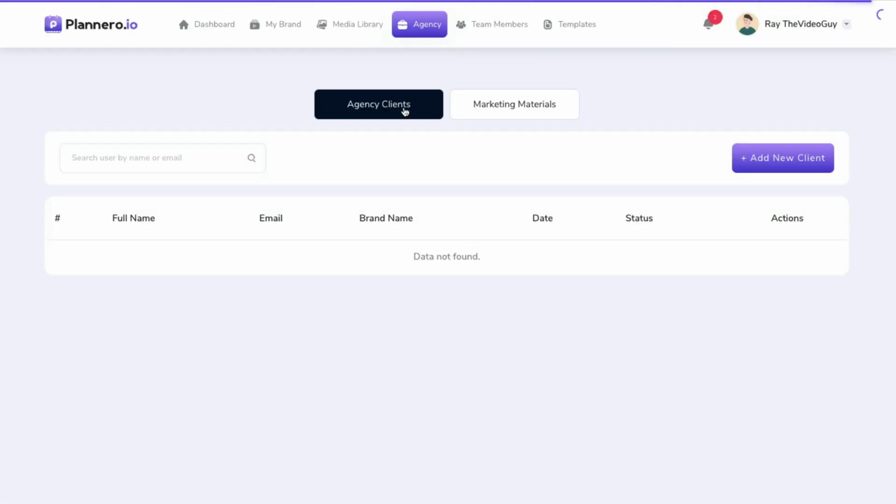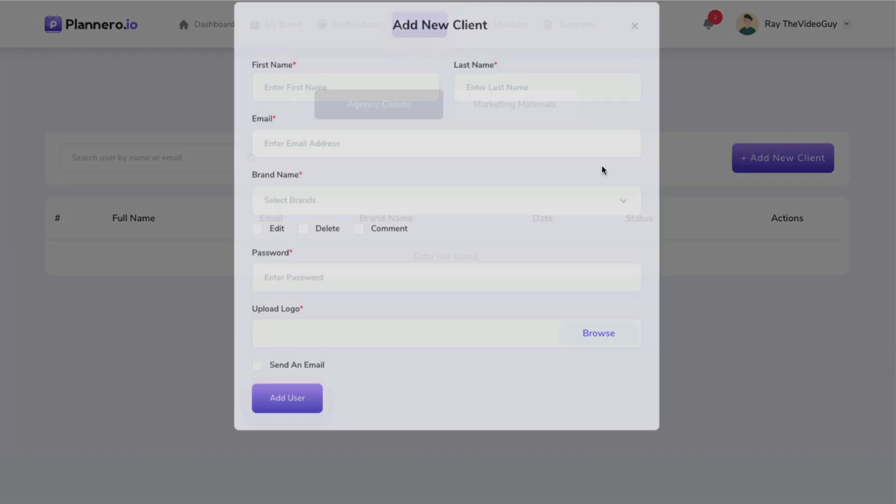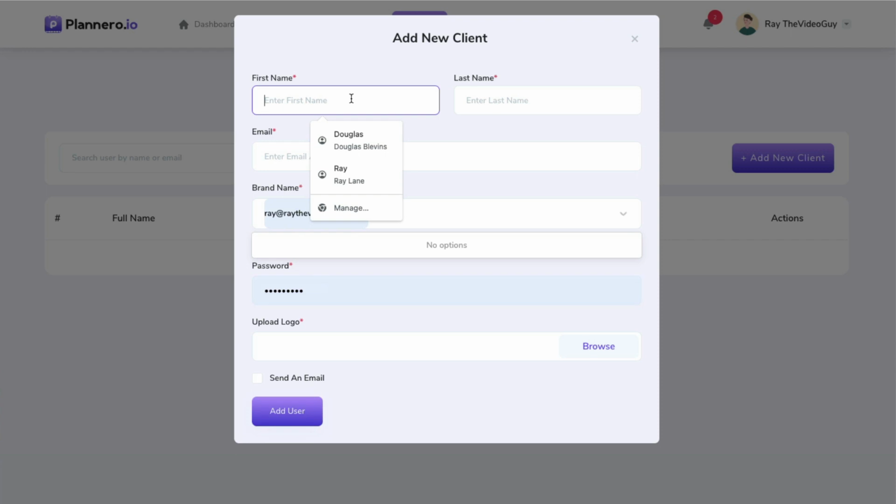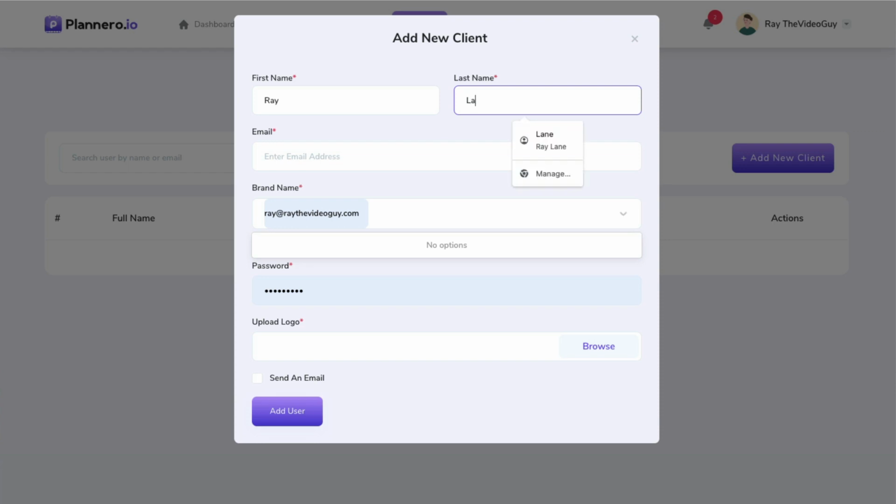Okay. You've got an agency area, which I believe is an upgrade, but you can come in here and you can add clients. So for instance, if I wanted to make Impossible Escape a client, I could come in here and I could have myself as a client for my own product. Oops. And let's just do Ray at Impossible Escape.